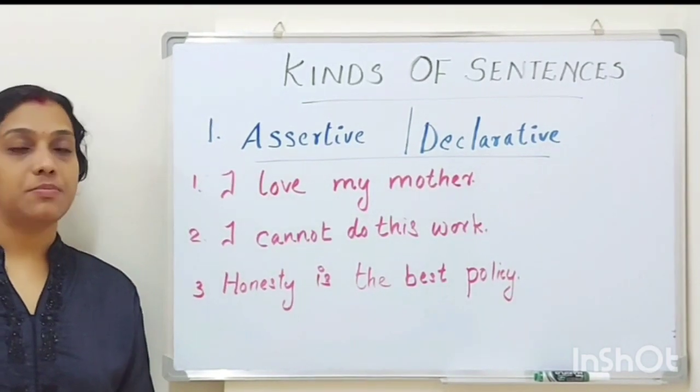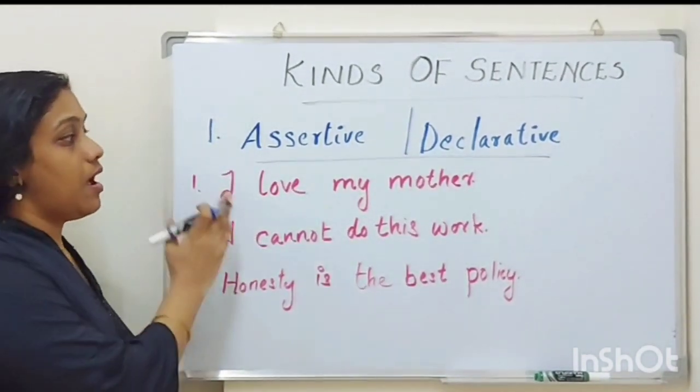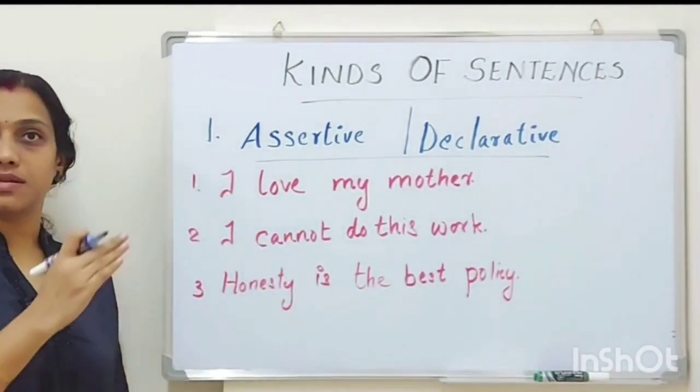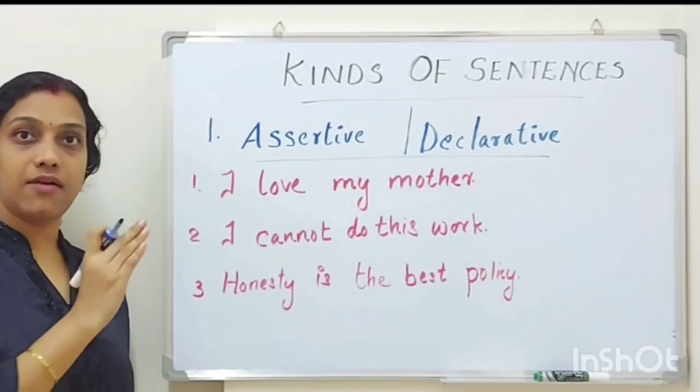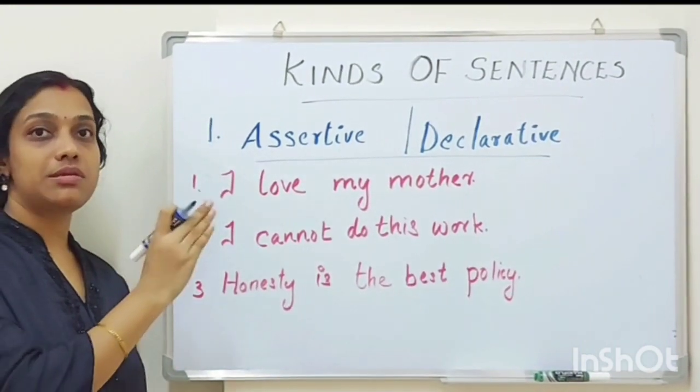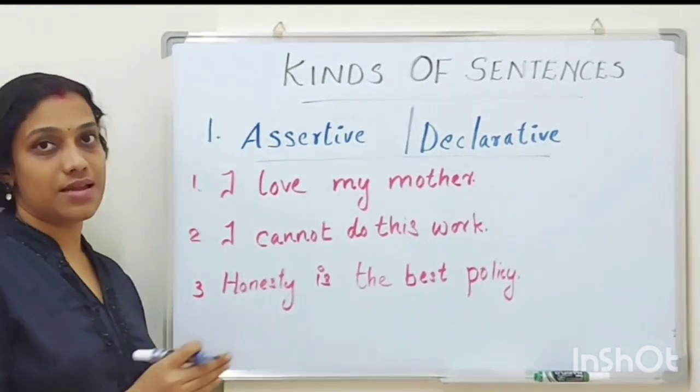Now let us see a few more examples. First one, I love my mother. It is a statement, right? It is a statement and it is a positive sentence. It is having a positive nature. So this sentence is an affirmative sentence.